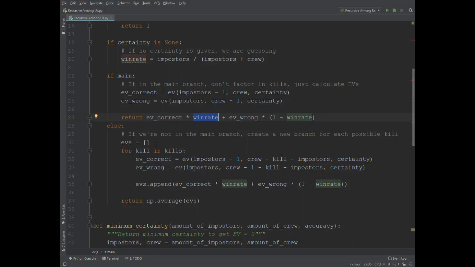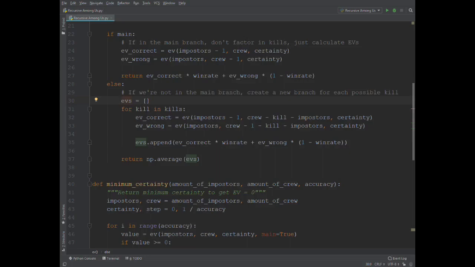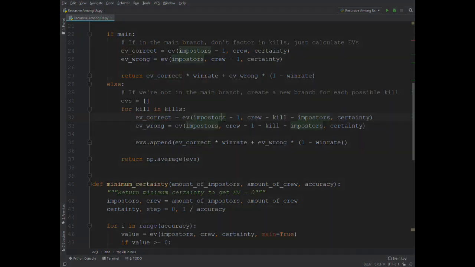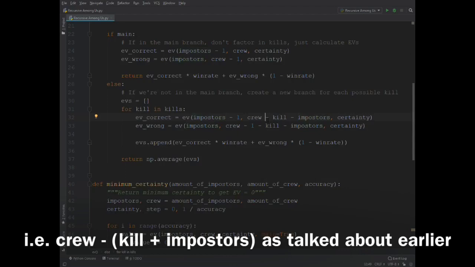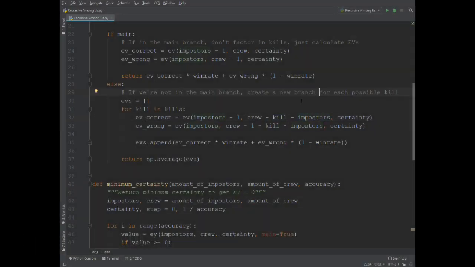If we're not in the main branch, what it's going to do, as you can read very nicely, is create a new branch for each possible kill that happens. This is just a placeholder for all of the EVs of the branches. It's going to go through all of these kills in the kills array from earlier. Again, it creates an EV for a correct vote and an EV for a wrong vote. This time, the EV of the correct vote will again have one less imposter, but the crew will also have decreased by kill minus the amount of imposters.